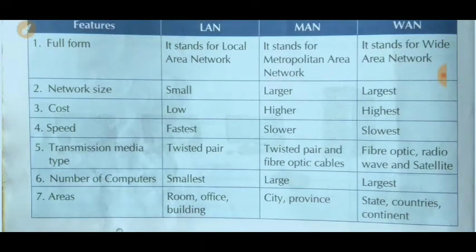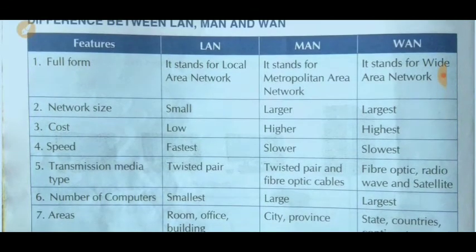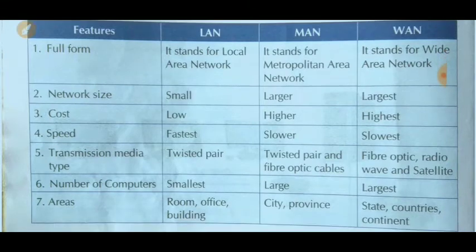Speed wise, if the area is very small, then the speed of transfer is very fast. So LAN is fastest, then MAN is slower, and then WAN is slowest. Then transmission media type, meaning which cable we want to use. In LAN we use twisted pair cable, in MAN twisted pair and fiber optic cable, or in place of that you can say coaxial cable, and in WAN fiber optic, radio waves, satellites.